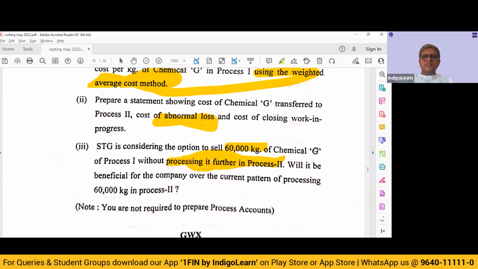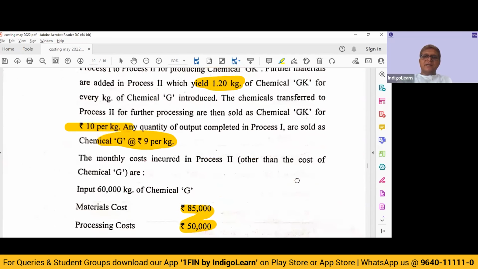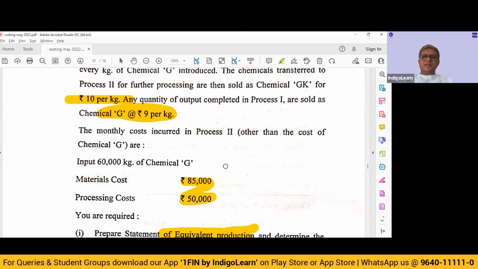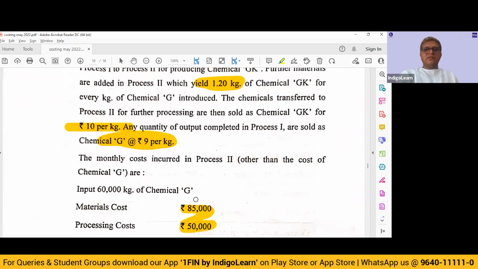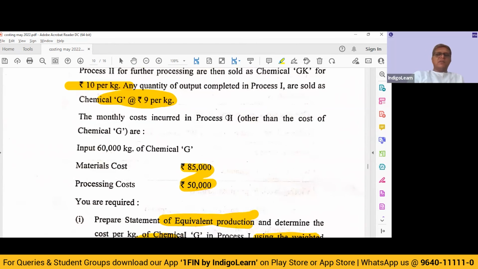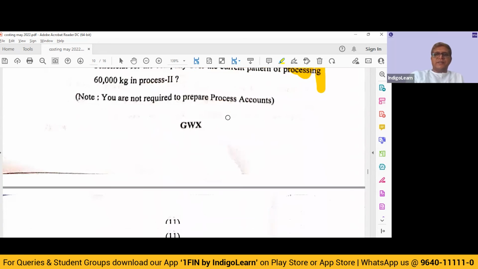Here, students will fall into the trap. A very beautifully laid down trap. What is that trap? They will take 60,000 kgs into 10, 60,000 kgs into 9, 1 rupee additional. So we are going to get only 60,000 incremental revenue, but we have to spend 85,000 and 50,000. Cost is more than incremental revenue, so we should not further process. Students will have a tendency to miss out the concept of yield. So keep that in mind and then do the calculation, otherwise your answer will be a little different. So that is the catch point.